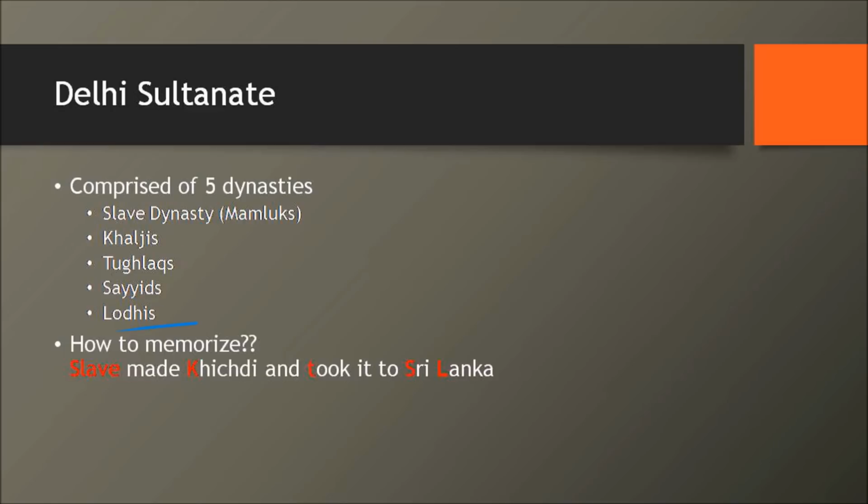Now, how do you remember them in order? I think you should have all seen the mnemonic lecture by Roman Saini himself. But I also have my own weird way of memorizing it. I always remember the slave person who's making khichdi, and without giving me, he took it to Sri Lanka. So a slave is there, and K for Khalji, T for Tughlaqs, S for Sayyids, and L for Lodhis. Right? So these are the 5 dynasties in the Delhi Sultanate.